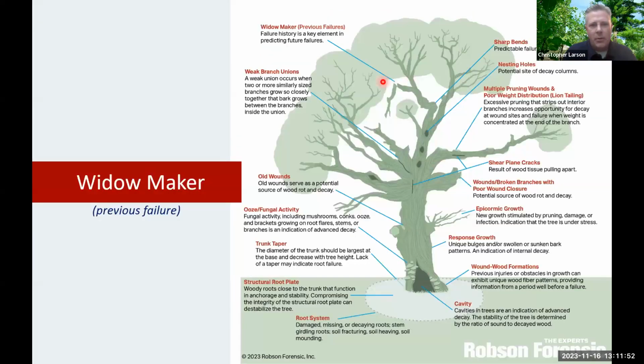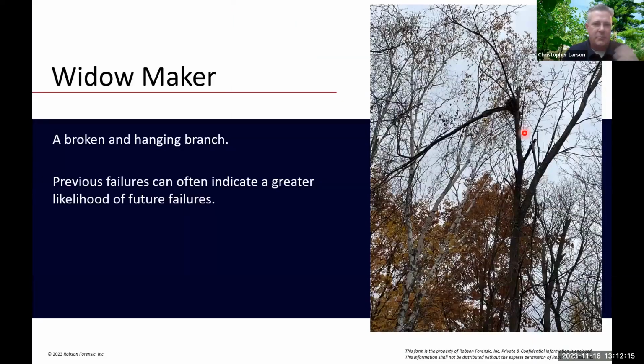And here's a widowmaker. There's a broken branch up in the crown. It doesn't always have to be a broken branch. This could just be a hung up branch or the top of a tree that hasn't made it all the way to the ground. It's hung up in there, and it could come out at any point in time. These widowmakers indicate a previous failure.